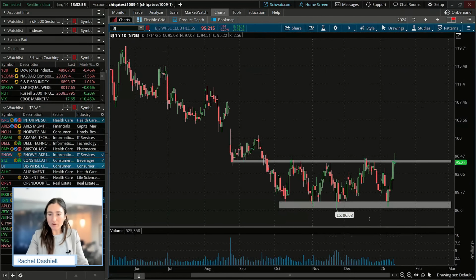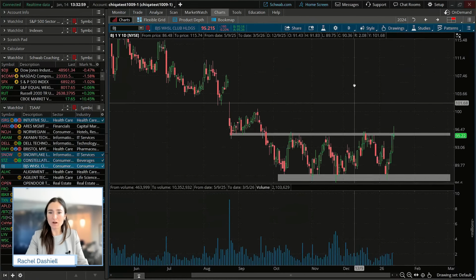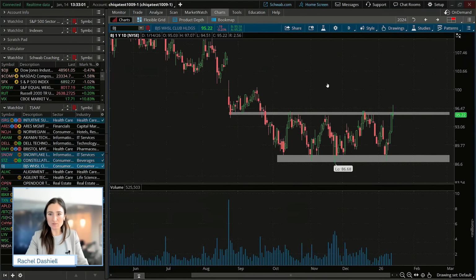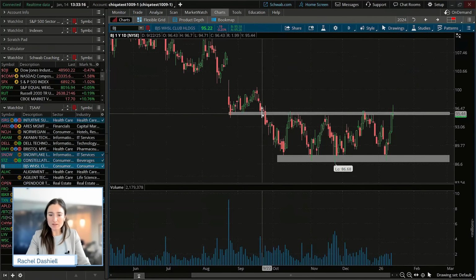Okay, so let's talk about ranges because we see ranges quite a bit in the market as well. They typically develop at bottoms of the market. They also typically develop in the middle of trends when you have a little bit of a pause or consolidation before that continued advance or decline. In this case, we've seen this range really from September initially.